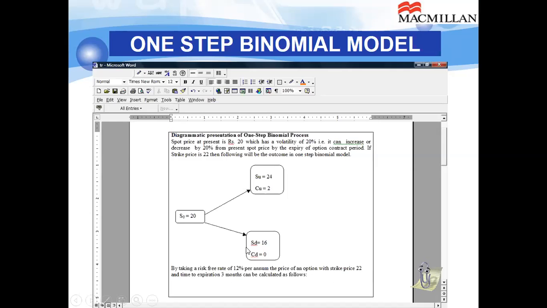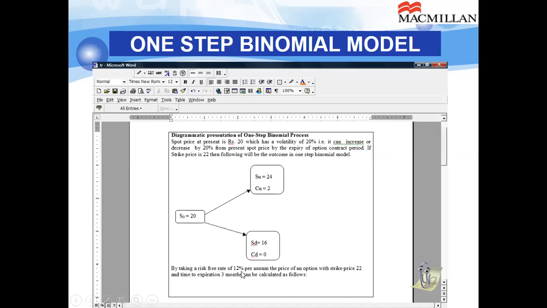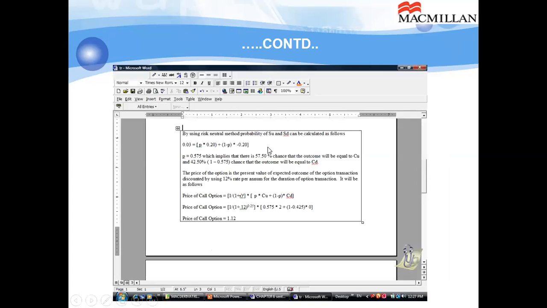By taking a risk-free rate of 12% per annum, the price of the option with exercise price 22 and expiration of 3 months can be calculated. We'll be using the risk-neutral fundamental. Now here the rate will be 3% because annual is 12% and the duration of the option is 3 months only. So we get the probability calculation. Probability happens to be 0.575. That means there is a 57.5% chance that the payoff will be equal to CU. And 1 minus 0.575, that is a 42.5% chance, CD will be the payoff. And the present value of that is the price of the option. For this I have taken the risk neutral method. The price of the call option is 1.1. So that is the way it will be.